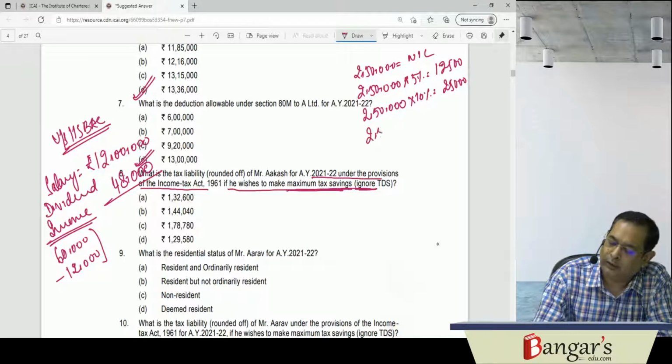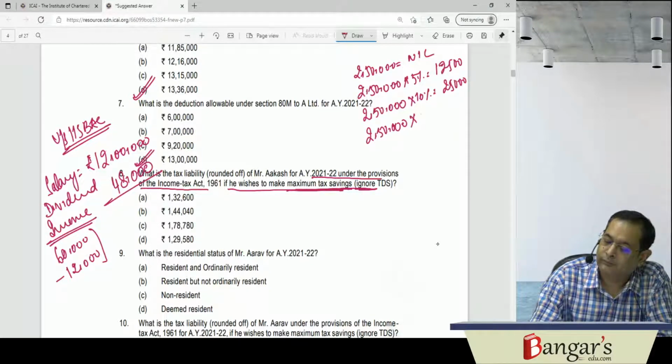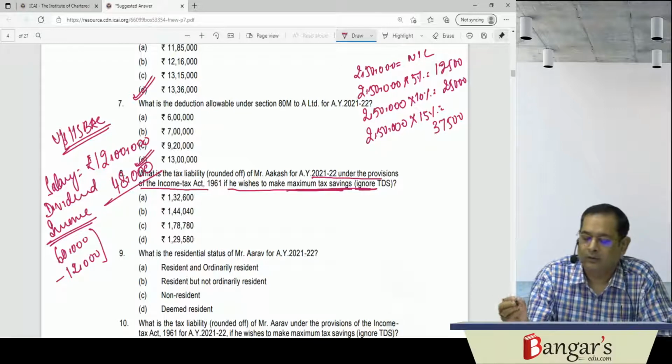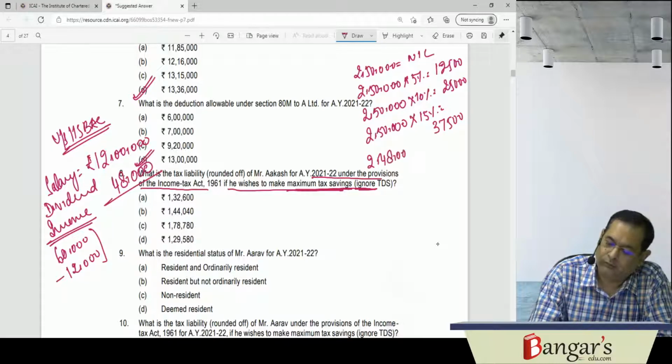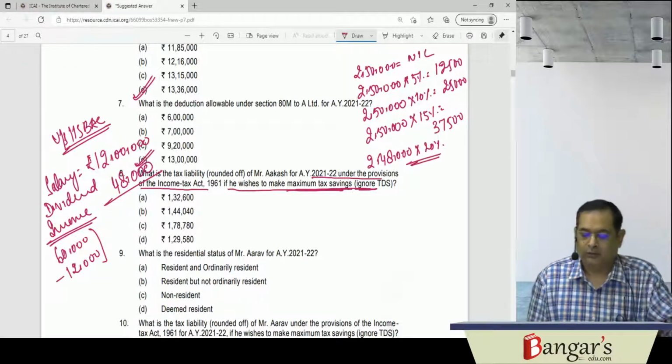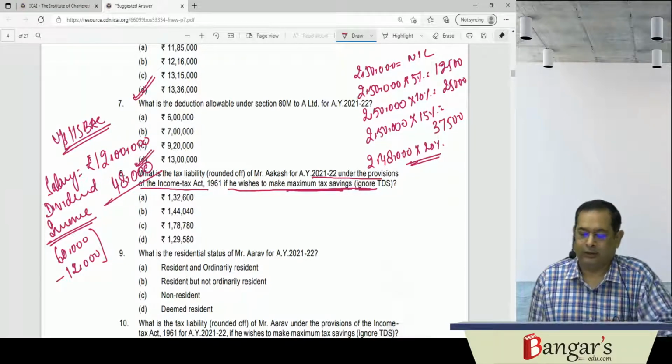Next 2,50,000 will be 15%, that is 37,500. So 10 lakhs we have already covered.